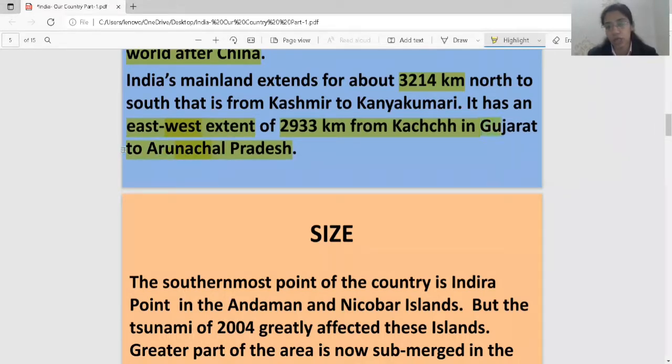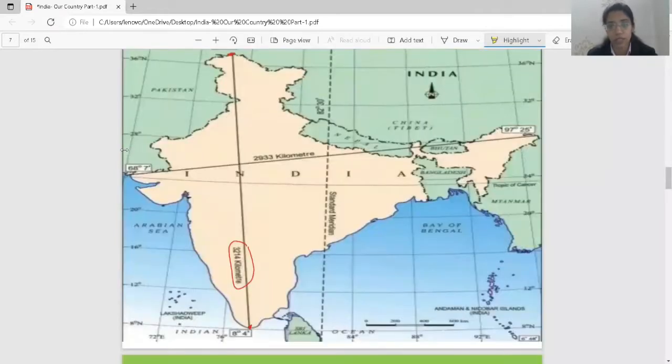Underline it. You can see this also, 2933 kilometers. Here is Kutch, that is in Gujarat, and here is your Arunachal Pradesh.